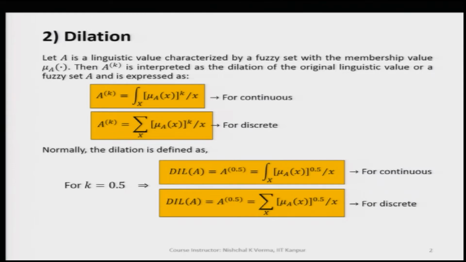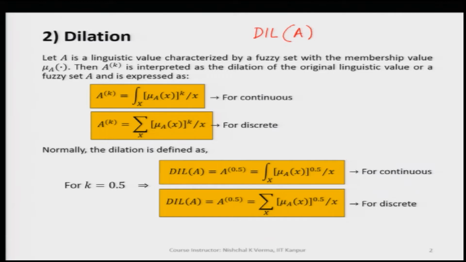The dilation is symbolically represented by DIL, so the dilated fuzzy set A is represented by DIL of A.